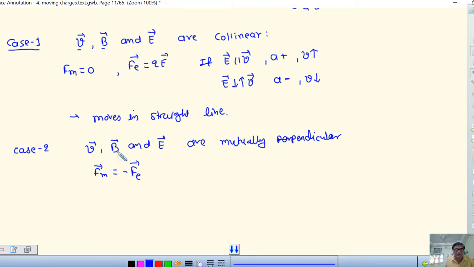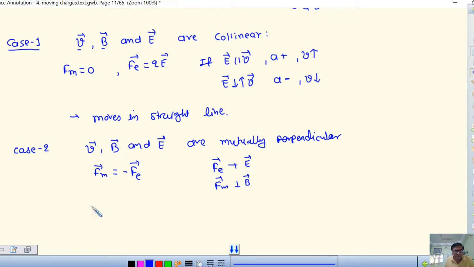Because B and E are both perpendicular, Fe is acting in the direction of E, and Fm is always perpendicular to B, because it is a cross product of V and B. So the adjustment is made so that both are in opposite direction and both are equal.